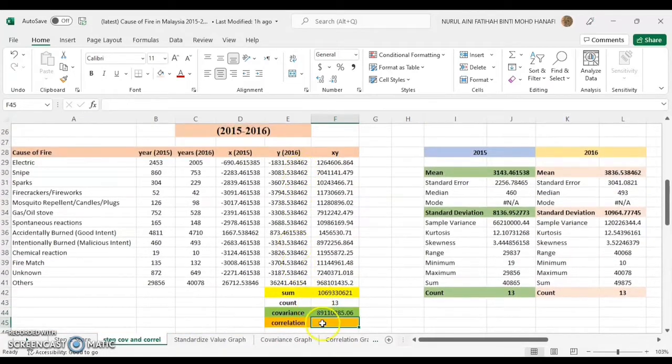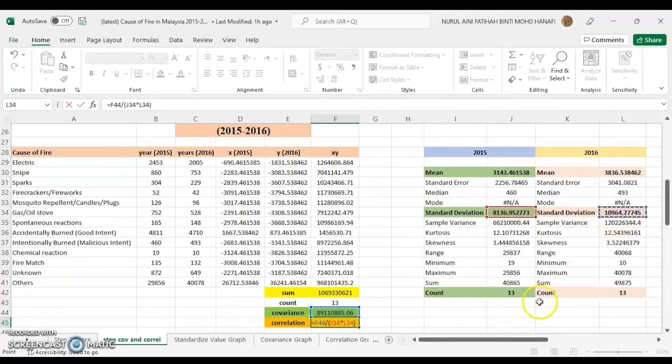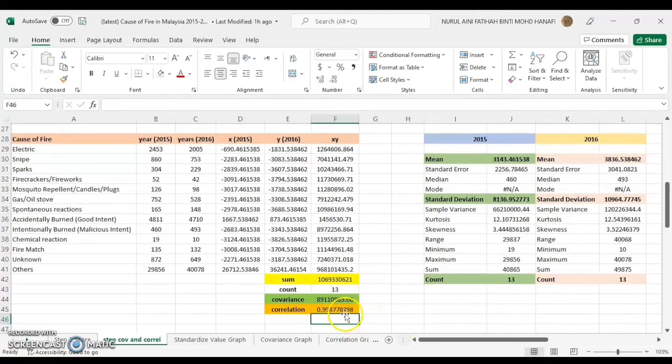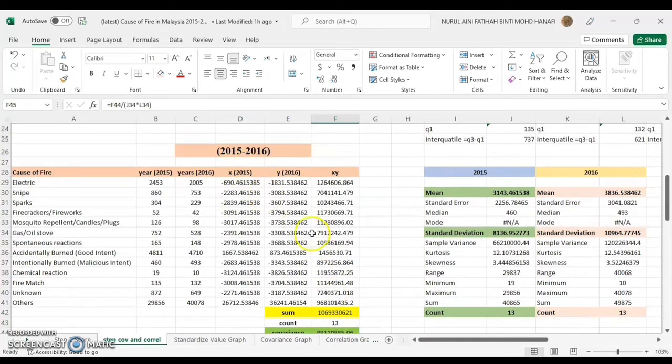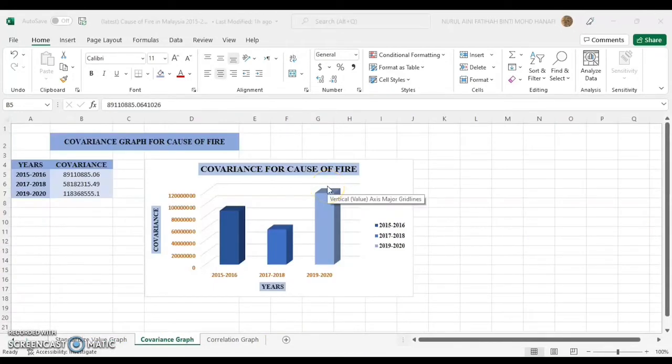Okay, for correlation, to find the correlation value, just click the covariance value and then divide with the standard deviation of 2015 and then multiply with the standard deviation of 2016 and enter. Okay, as you can see, I have got the correlation value for 2015-2016.